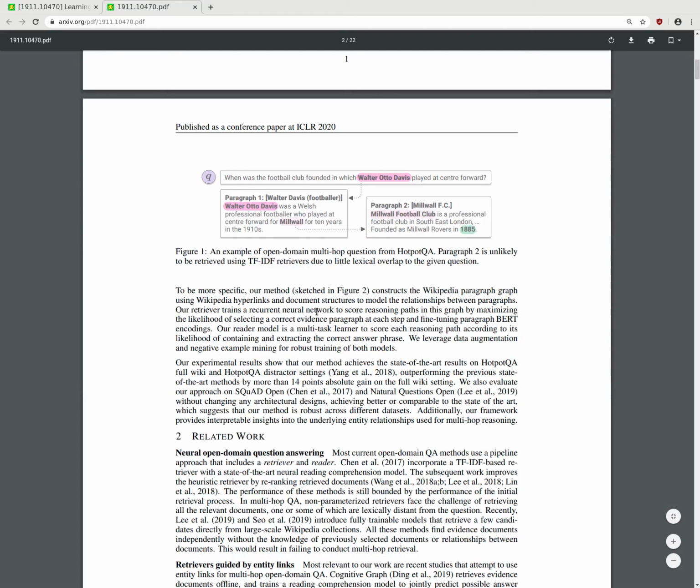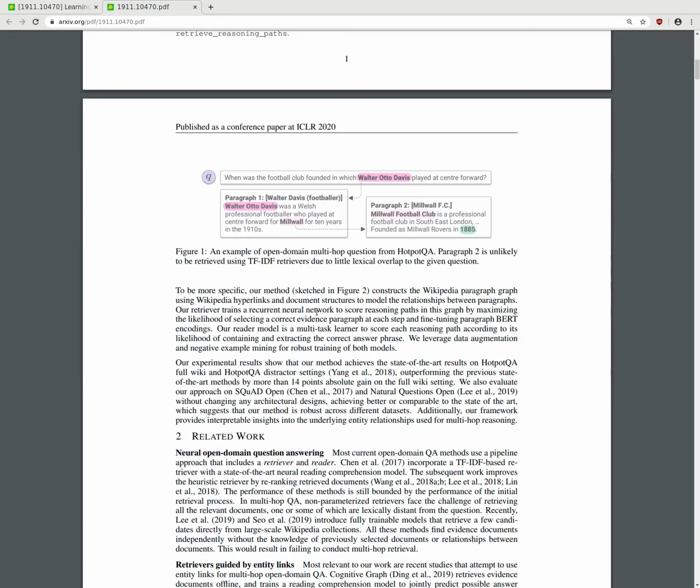So figure 1, an example of an open domain multi-hop question from HotpotQA. Paragraph 2 is unlikely to be retrieved using a TF-IDF retriever due to little lexical overlap with the given question. The question is, when was the football club founded in which Walter Otto Davis played at center forward?